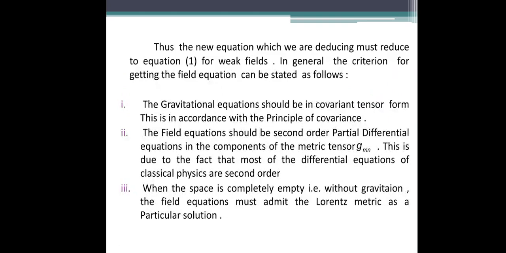The third criterion is that when the space is completely empty, that is without gravitation, the field equation must admit the Lorentz metric as a particular solution.